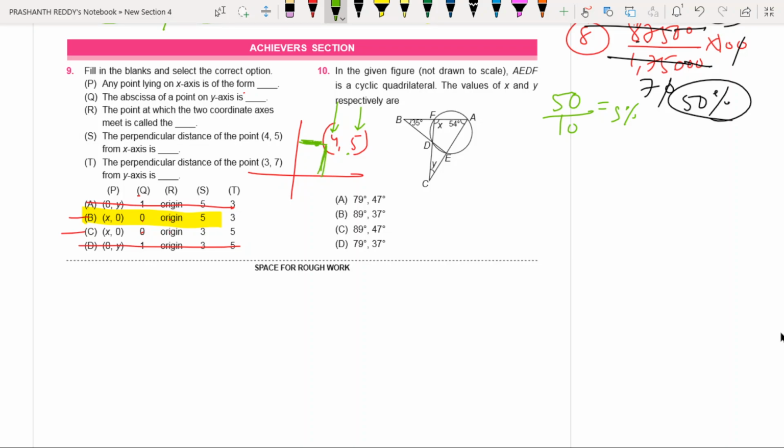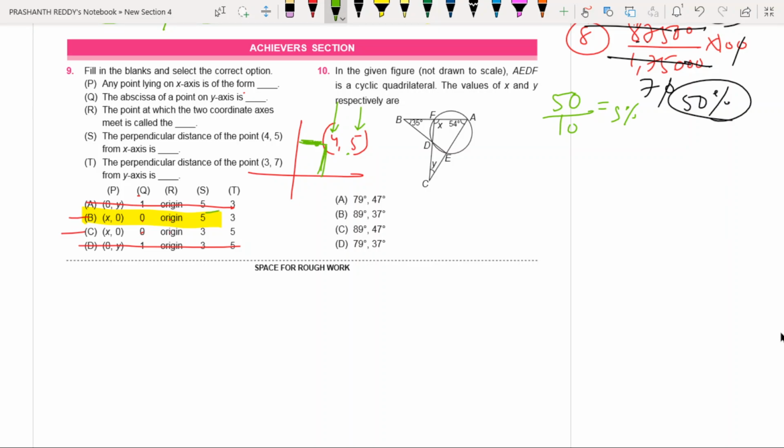My dear children, have you understood? X coordinate means the distance of the point from the y axis. Y coordinate means the distance of the point from the x axis. He asked to find out the distance of the point from the x axis. We should take the y coordinate. Y coordinate must be 5. That is the reason this is the answer. Very smart way of answering this question.